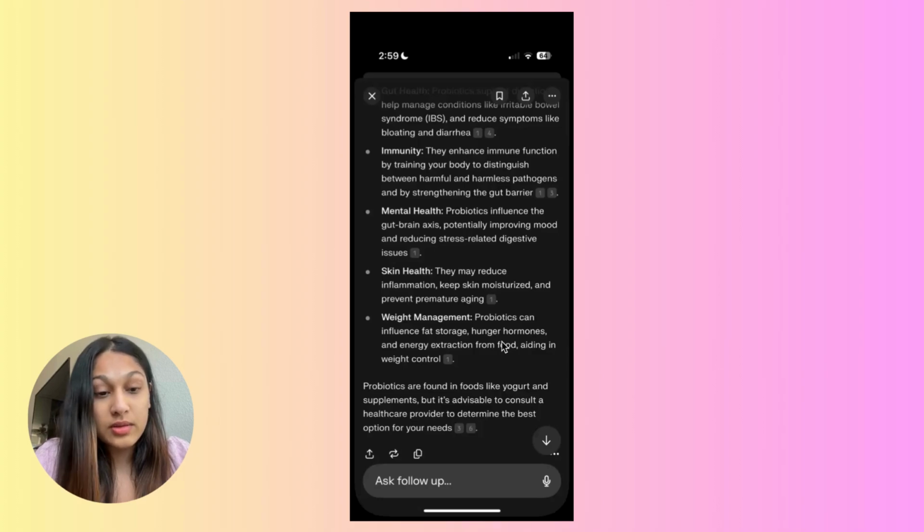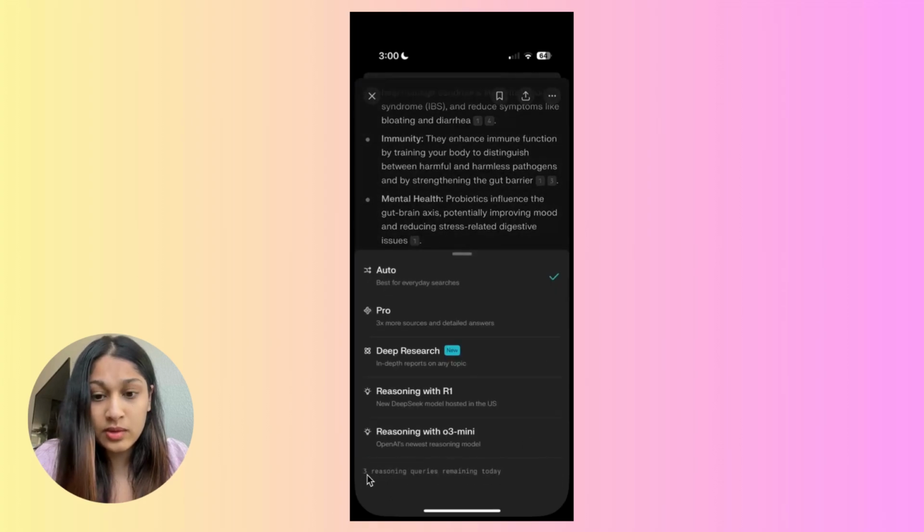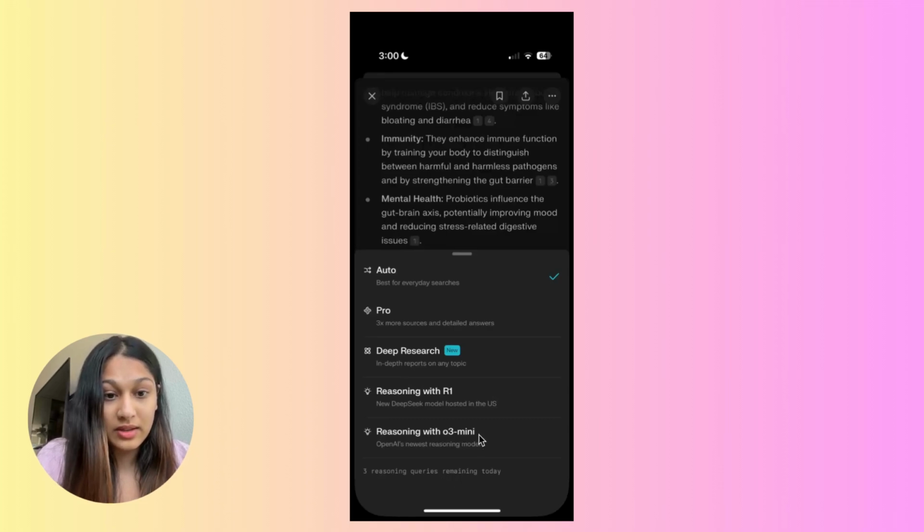And a couple of possible fixes for that could be one, a collapsible question thread, so users can expand and collapse the responses, and a table of contents view, so a summary or index for longer queries. Also, font sizes in some places might be too small for some users. For example, in this case, so three reasoning left for today, that has a very poor contrast, and that's why it makes it so hard to read it.